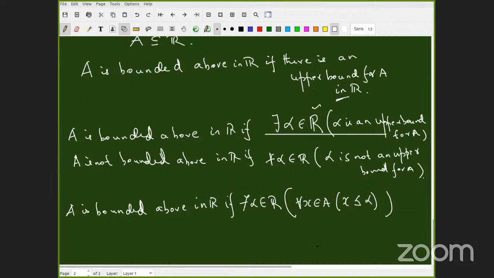Now, can one of you negate? Quick. When A is not bounded above? Negation. Quick. I want to see how many of you can push.